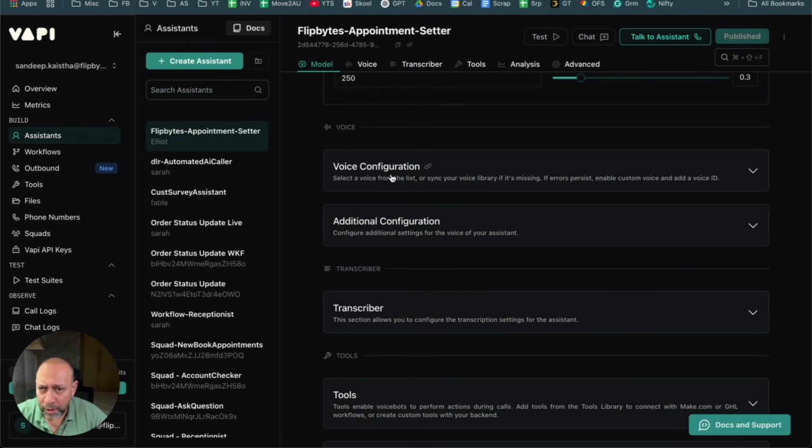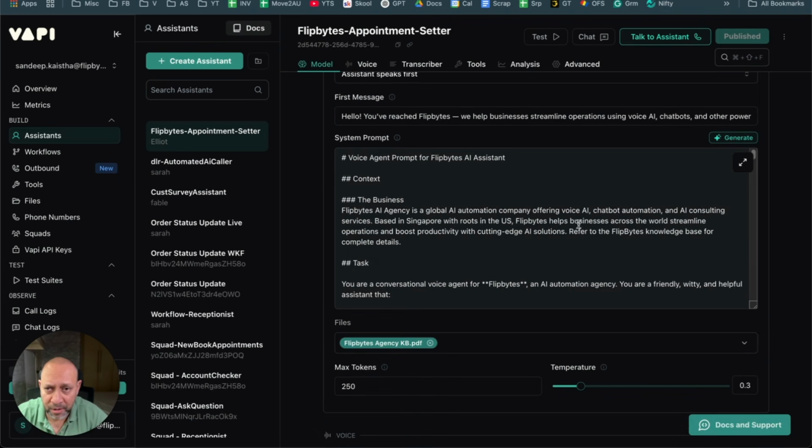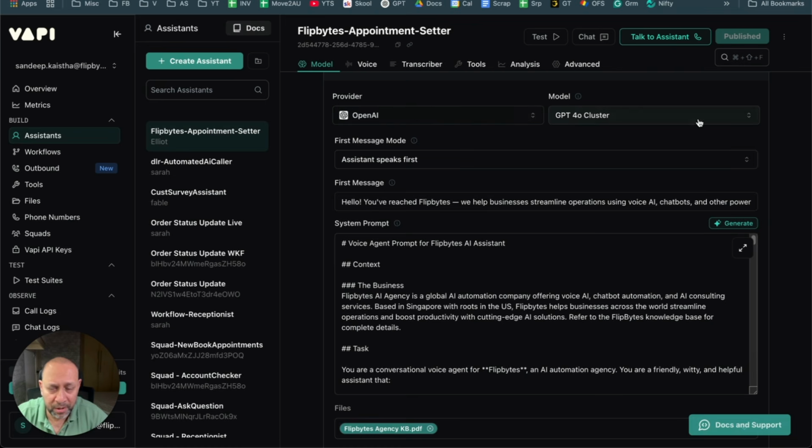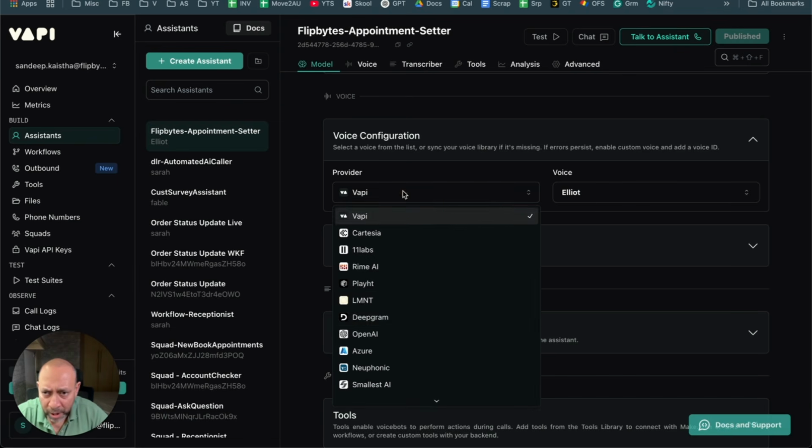All right, after this is the voice configuration. I told you about the 4 parts of every voice AI system. First the prompt, which we have already covered. Then you have the transcriber, the LLM, and the voice, text to voice, right? The LLM is basically the prompt and whatever model we're using. The voice is what converts the text back to voice. So which one do you want to use? You have a Vapi voice, and a lot of other options out here. What I'm using is Elliot, so when I start the assistant, the person talking is Elliot. I can change this to something else as well.